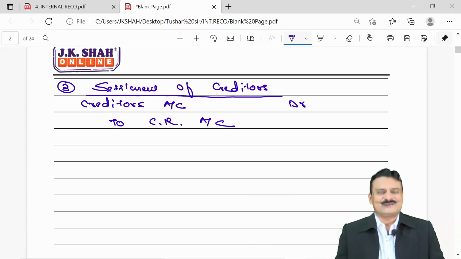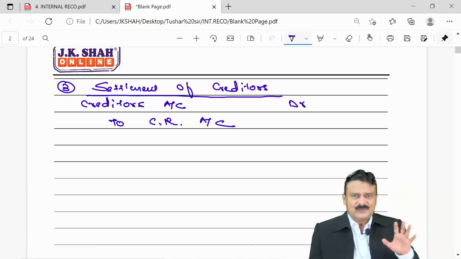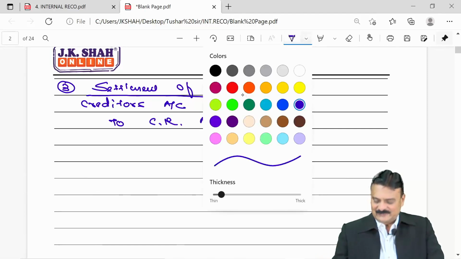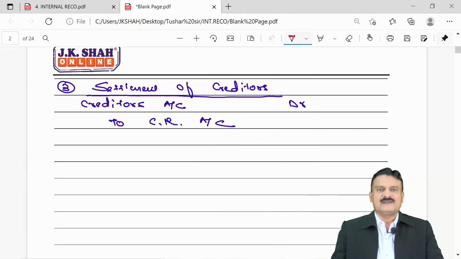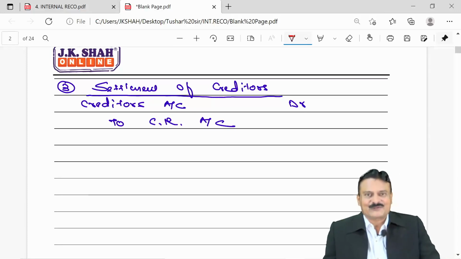They will be getting settled, so on and so forth. Whatever is given in the question, pass those entries. Out of shares surrendered, reissue them. At the end, if there is any balance still left in share surrender account, then close share surrender account and transfer the balance to capital reduction account.